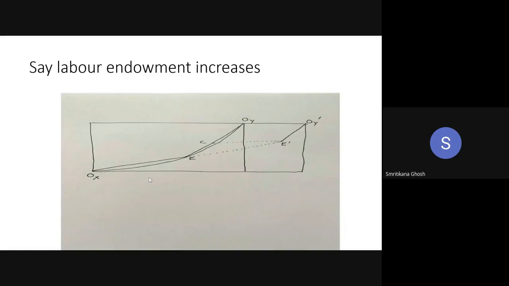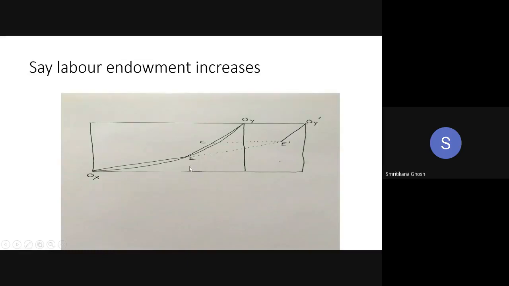Now look, this is the diagram. Very simple. This is your Edgeworth box diagram. Don't go for that extended part first. Say OX is the origin of X production and OY is the origin of Y production. This is the Edgeworth box diagram for the production.